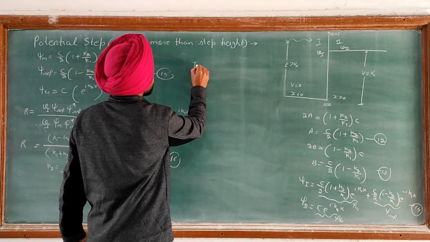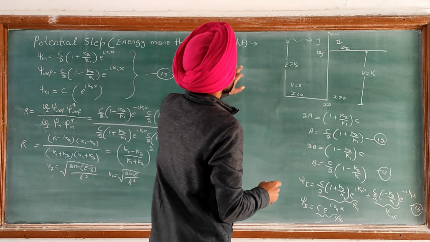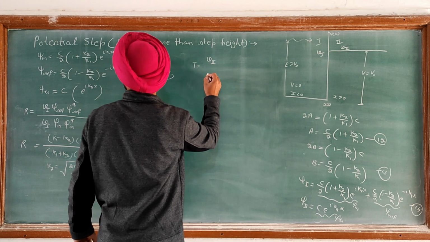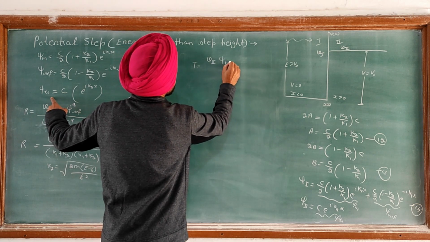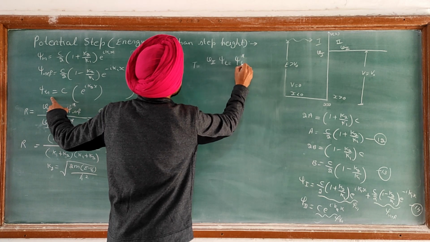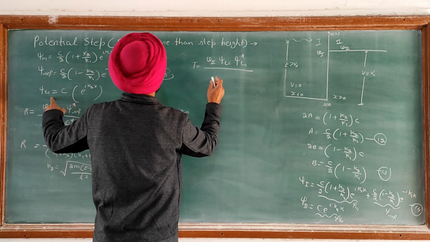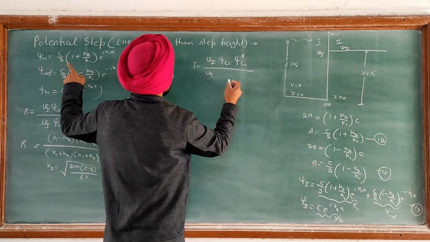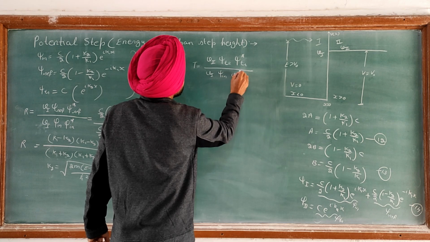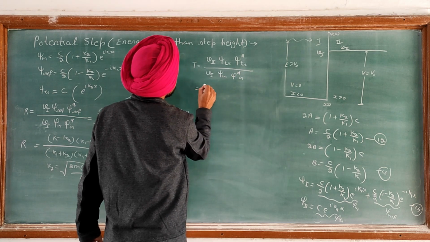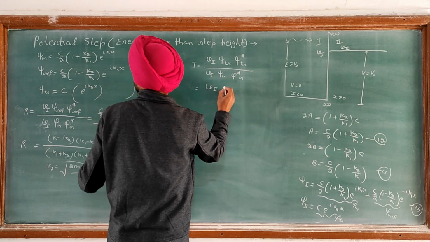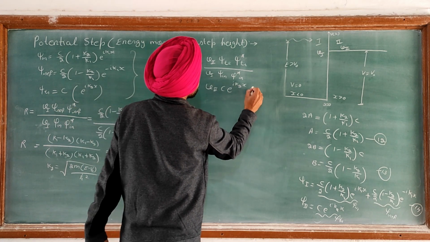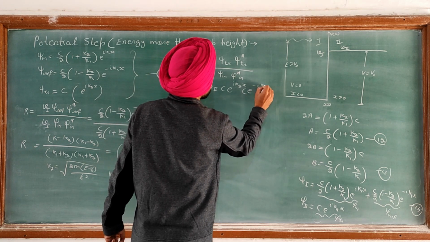So I denote it by T. The transmission coefficient is the transmitted current, with velocity in region 2 being V2, and the transmitted wave in region 2 is psi transmitted into psi star transmitted, the complex conjugate of psi transmitted, upon V1, because the incident wave is in region 1, psi incident into psi star incident. When we simplify it, it is V2 times psi transmitted, which is C exponential iota k2x into exponential minus iota k2x into C,